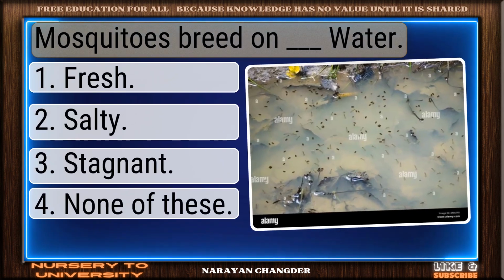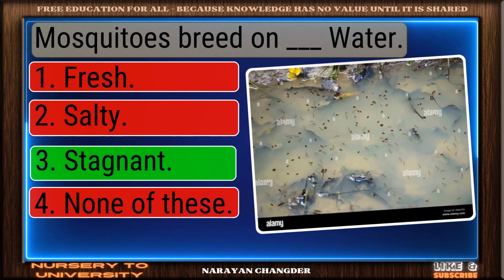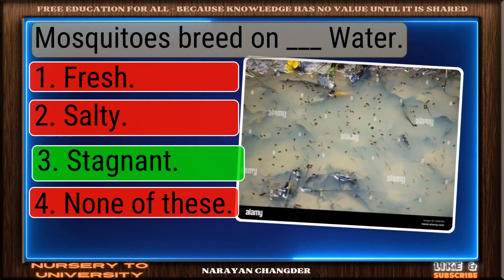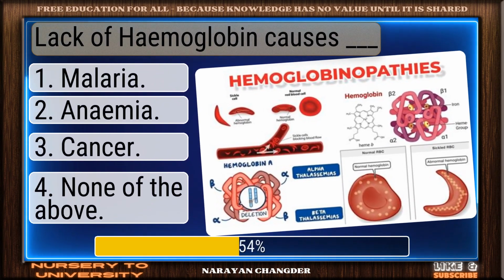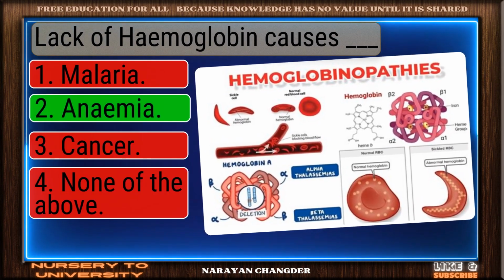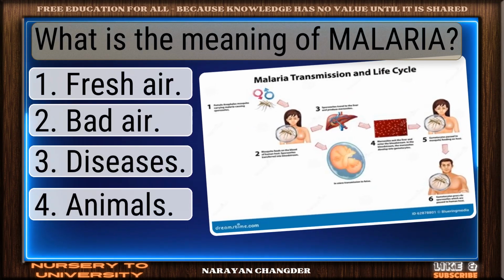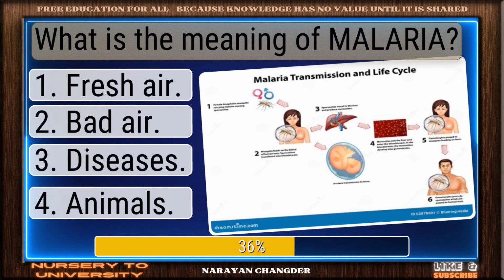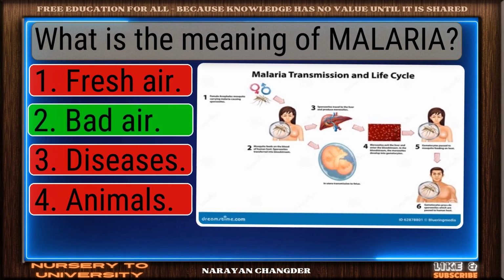Mosquitoes breed on dash water. Correct. Stagnant is the right answer. Lack of hemoglobin causes dash. You chose anemia, and it is correct. What is the meaning of malaria? Perfect. Bad air is the correct choice.